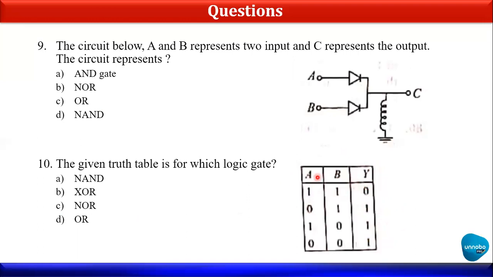Then you can match again with A and B: 1 and 1 gives 1, 0 and 1 gives 0, 1 and 0 gives 0, 0 and 0 gives 0. So now this is related to an AND gate. But if I put the AND gate and the NOT gate together, then you will get the reverse of those outputs. For 1, 1 you will get 0, and for the others you will get 1, 1, 1. So the AND gate with the help of a NOT gate together we call a NAND gate. So here the output will be the NAND.